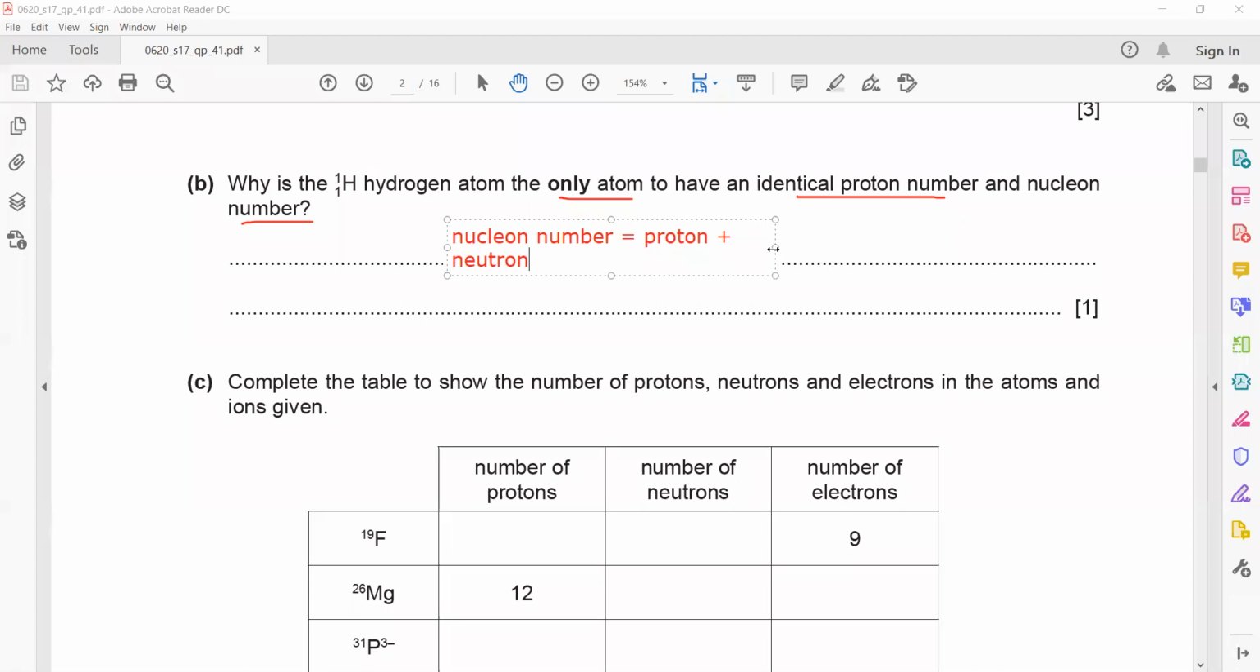For hydrogen, why is the proton number the same as the nucleon number? Because hydrogen does not contain any neutron, or the neutron number is 0. If this number is 0, it shows that the proton number will be the same as the nucleon number. So you will simply mention that hydrogen does not contain any neutron. That is why the nucleon number and the proton number are the same.